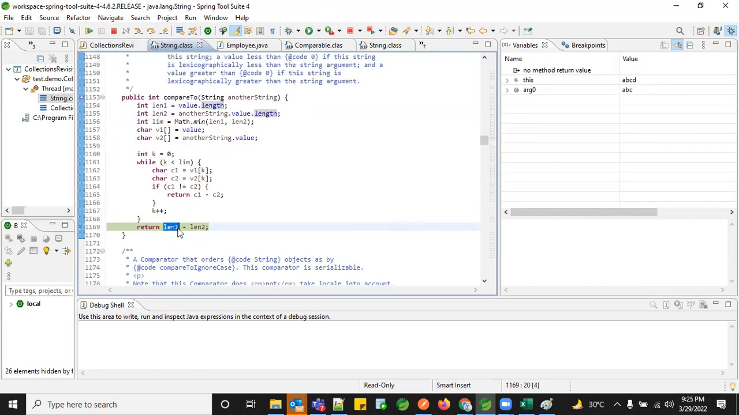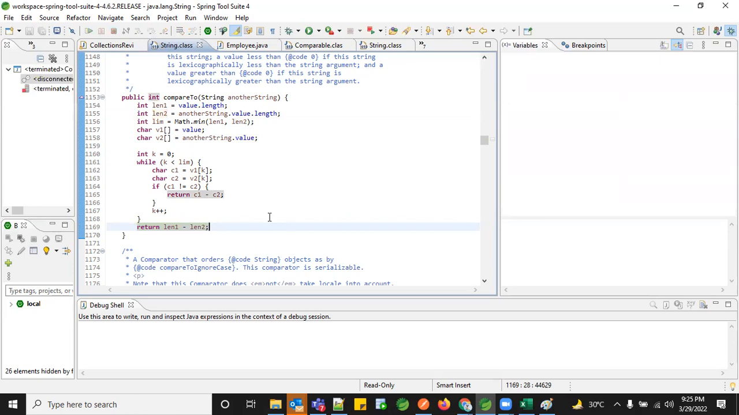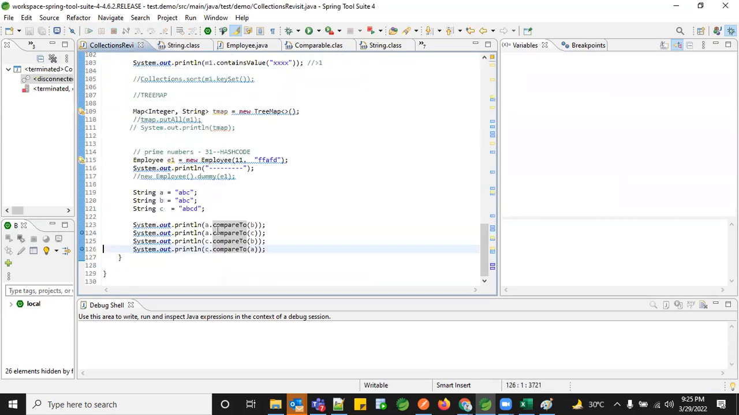So right now, what would be the length of ABCD? What would be the length of ABC? Can someone say? It would be 3 for ABC, and ABCD would be 4. So the length of one would be 4 and this would be 3. So 4 minus 3, it ends up with a positive 1. Earlier it was 3 minus 4, right? So it ended up with minus 1.